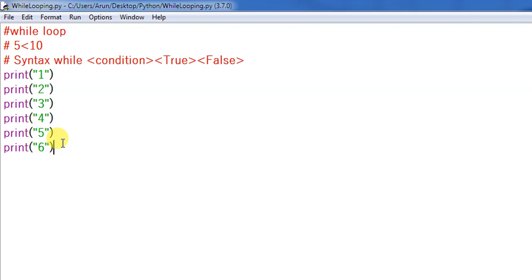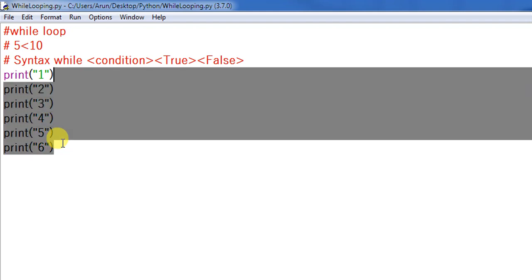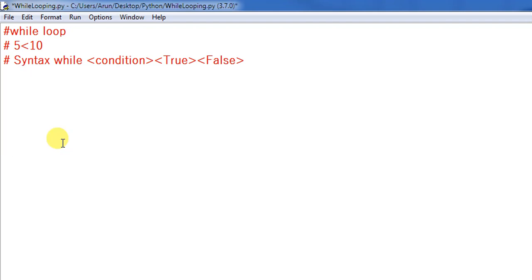This is where we are going to use the while loop. I have a variable called number that starts with 1, and I'm going to write a while condition here: while number less than or equal to 10, print number. Let's execute this. What will happen?